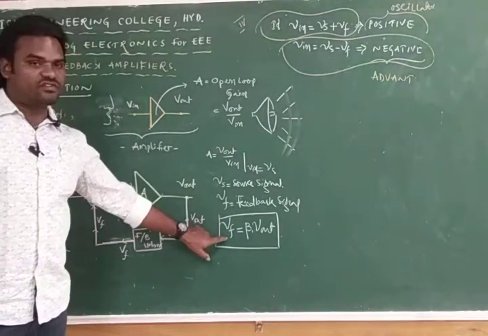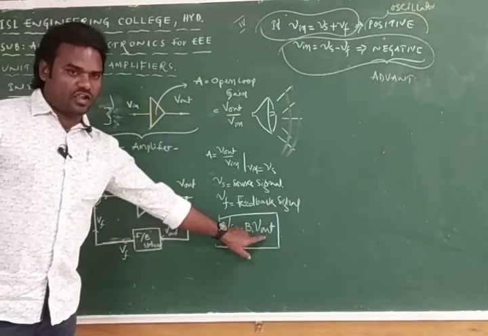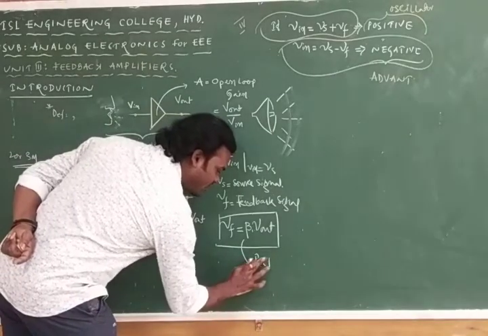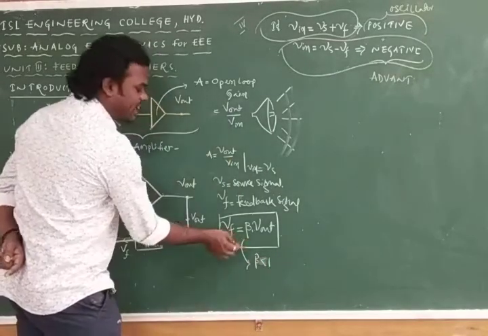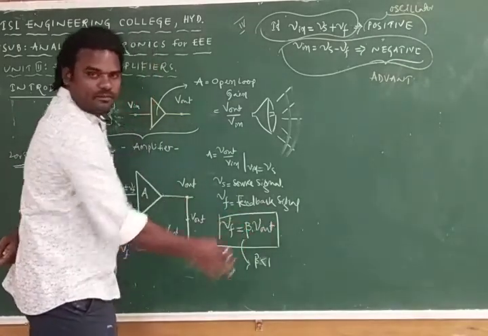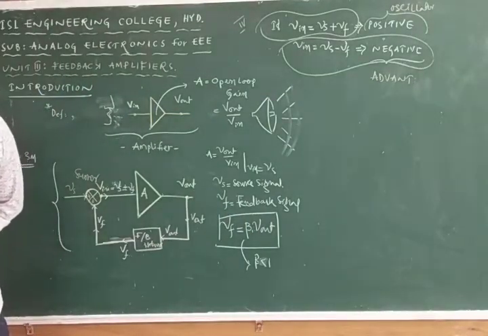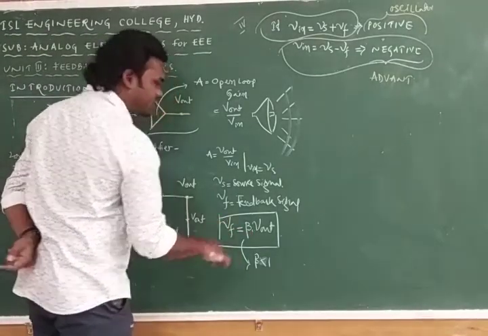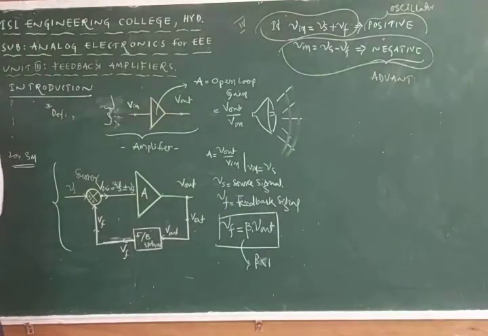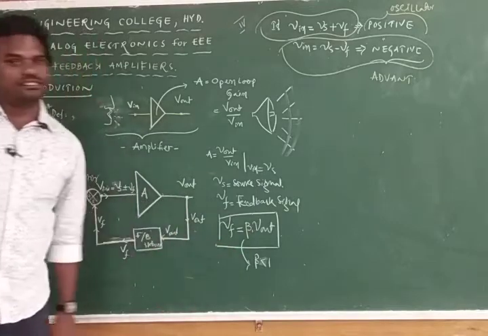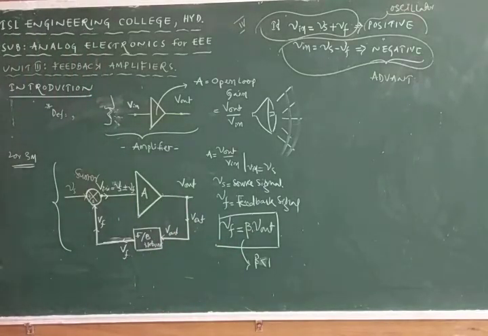We know that Vf is a very small amount compared to the V out, so beta must be less than 1 only. If beta is equal to 1, what happens? If beta is equal to 1, then Vf is directly V out only. But our intention is to take only a very small part of the V out, so beta must be chosen such that Vf is less than V out, so that Vf is equal to beta into V out. Beta is less than 1, and so all the things are completed.